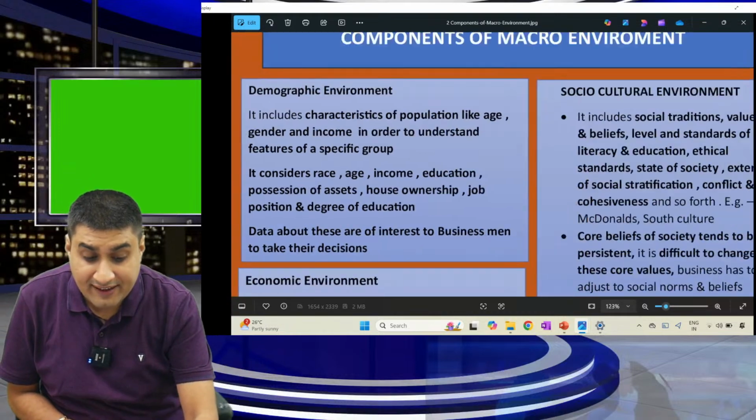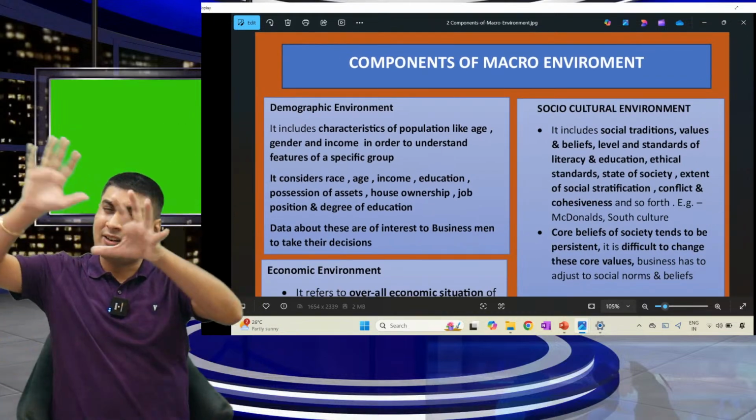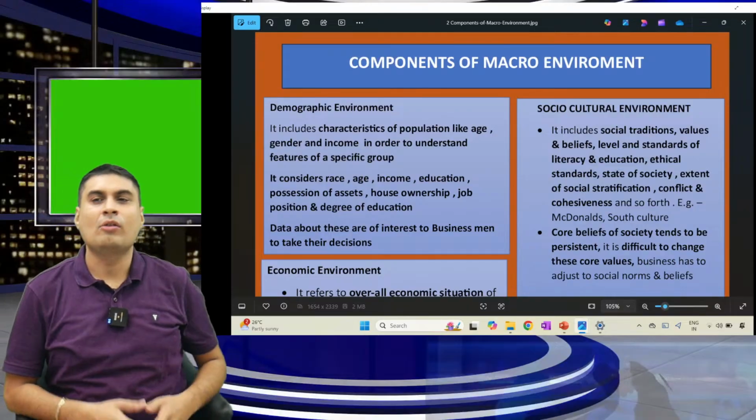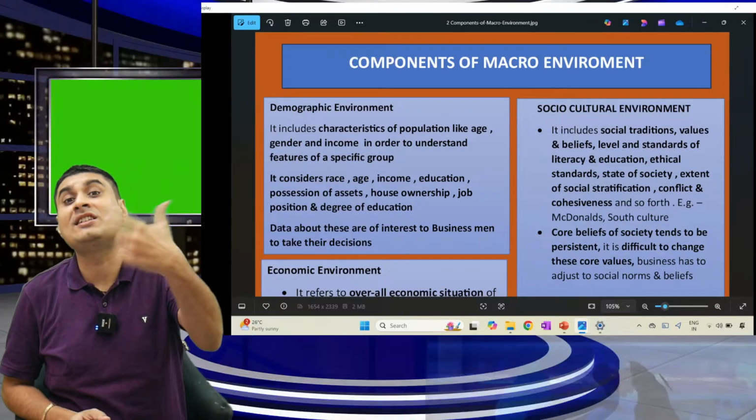So what are we discussing now? Macro. In macro there are several children. We will read everything. Questions come less, but there is more chance an MCQ might come.